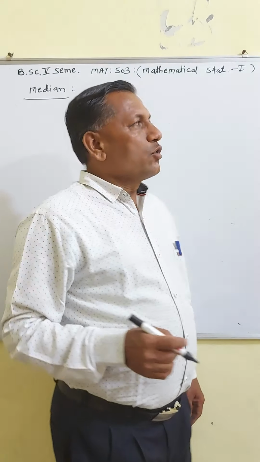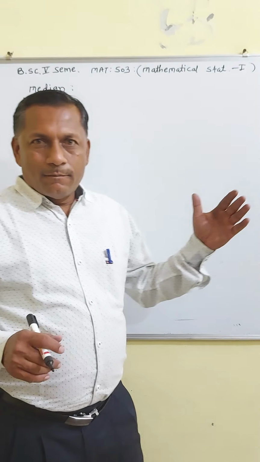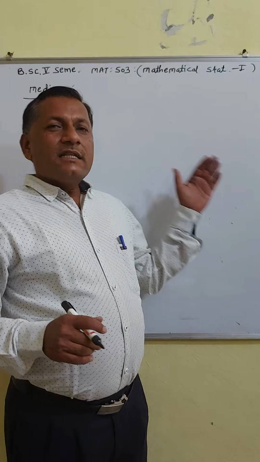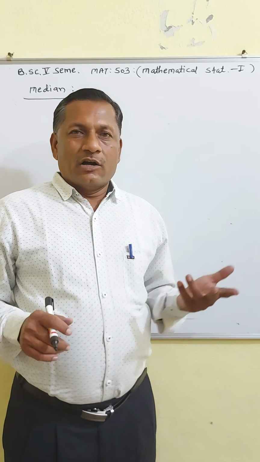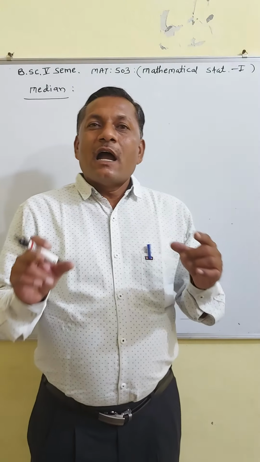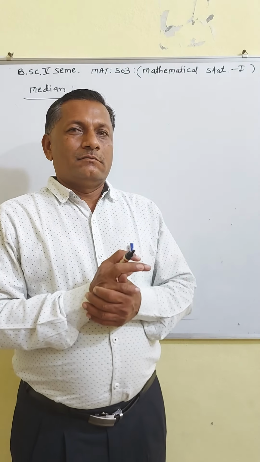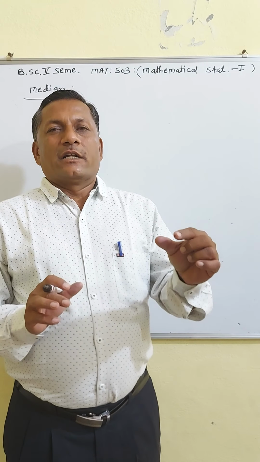Now, in case of ungrouped data, you arrange the data in descending order or ascending order. If the number of observations is odd, then the median is the middle term.